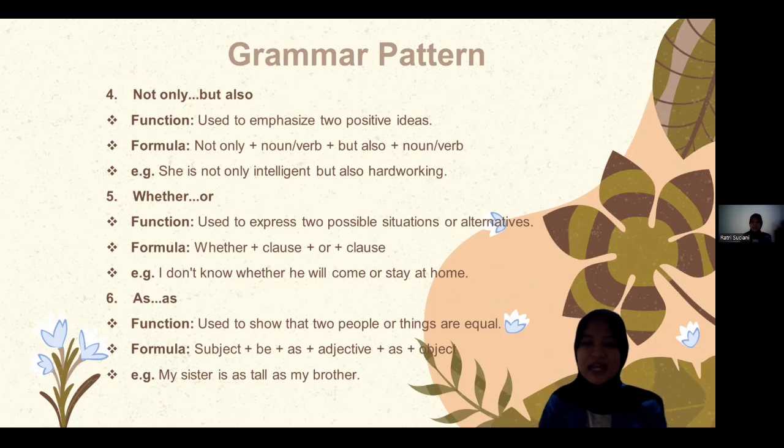Number six, as pairs with as. The function is used to show that two people or things are equal. The formula is subject plus be plus as plus adjective plus as plus object. For example, my sister is as tall as my brother.